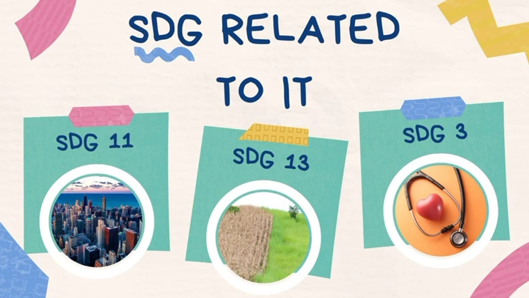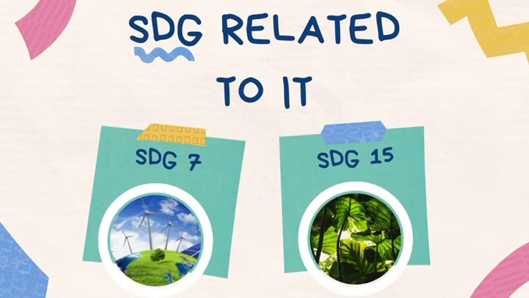Then we have number 3, Good Health and Well-being. Heat stroke and other heat-related illnesses are a major concern in cities with heat islands. Then we have number 7, Affordable and Clean Energy. Reducing air conditioning use thanks to cooler urban environments can contribute to this goal. And finally, we have number 15, Life on Land. By mitigating heat islands, we support healthy ecosystems with our program.